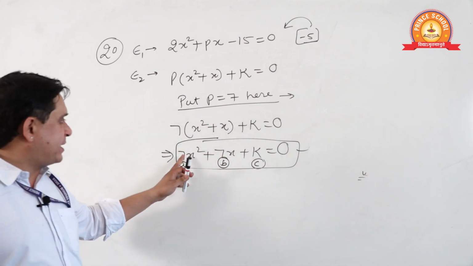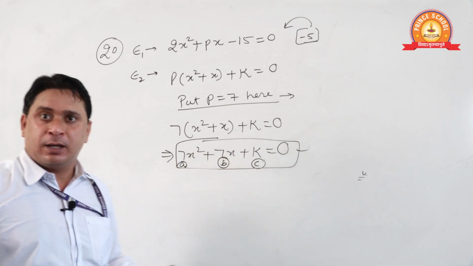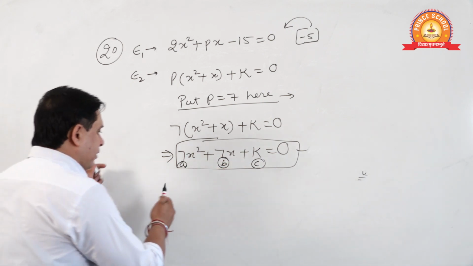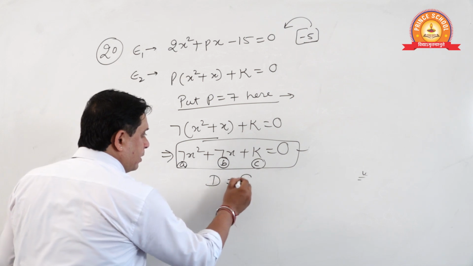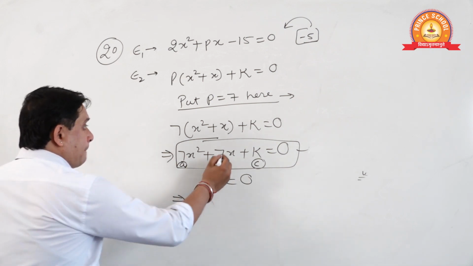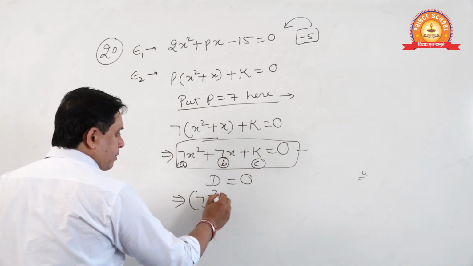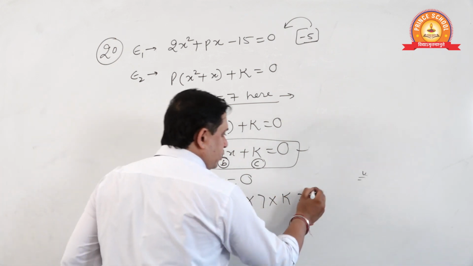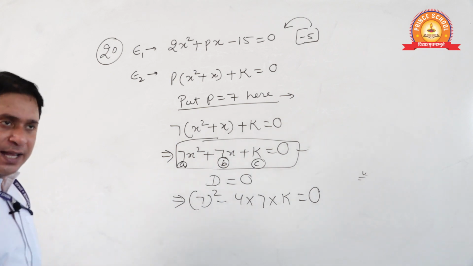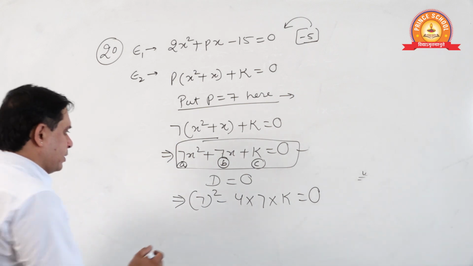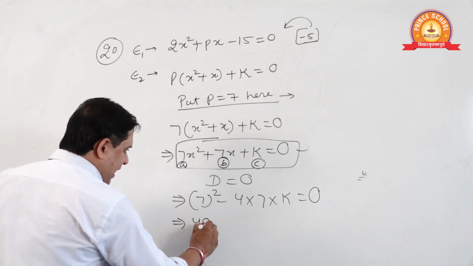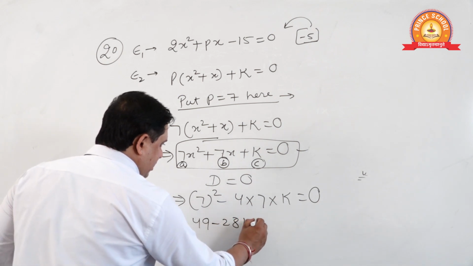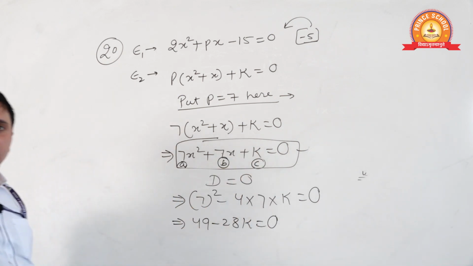The equation formed is 7x square plus 7x plus k. Now see, if we put D is equal to 0, what will we get? B square minus 4ac is equal to 0. Done, students? Sure? Now see, 49 minus 28k is equal to 0.